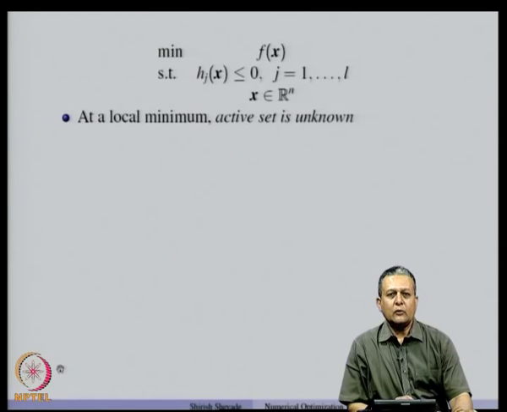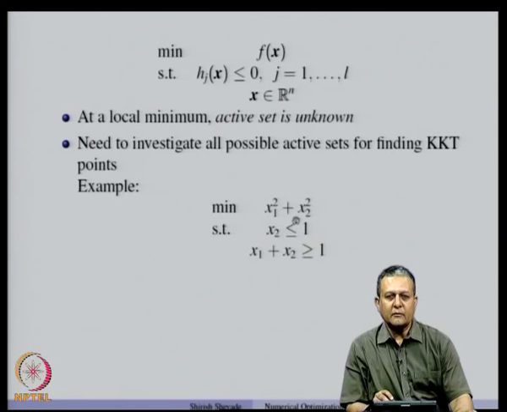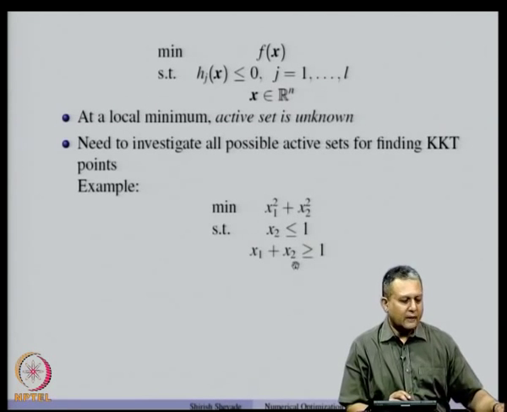All this analysis holds provided the active set is known, and typically in practice the active set is not known. So one has to investigate all possible active sets for finding KKT points. We saw one example in the last class: minimize x1 square plus x2 square subject to the constraints x2 less than or equal to 1 and x1 plus x2 greater than or equal to 1.